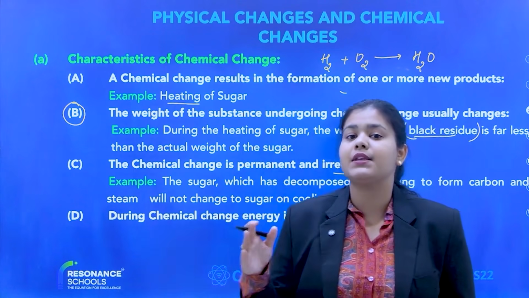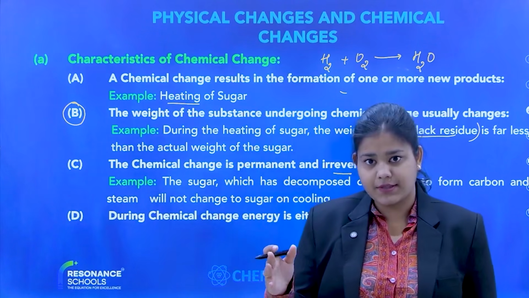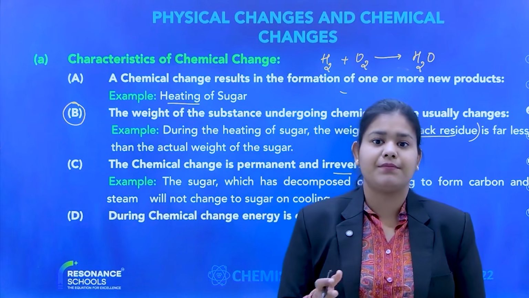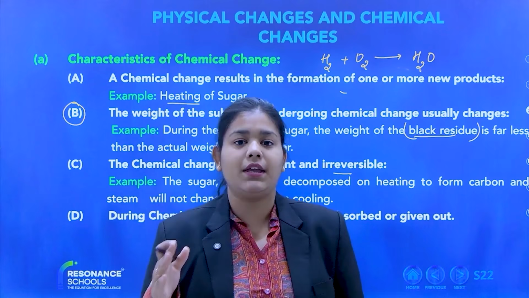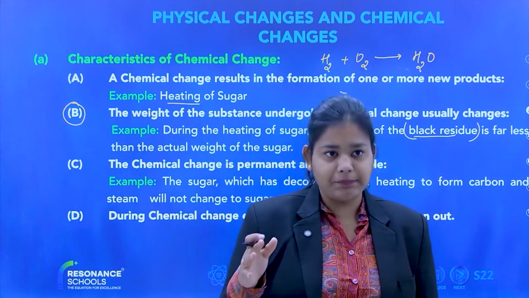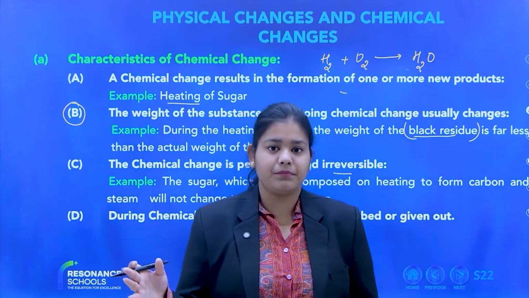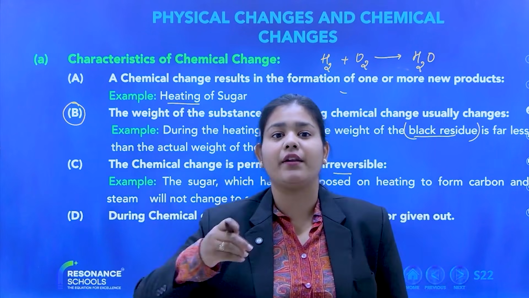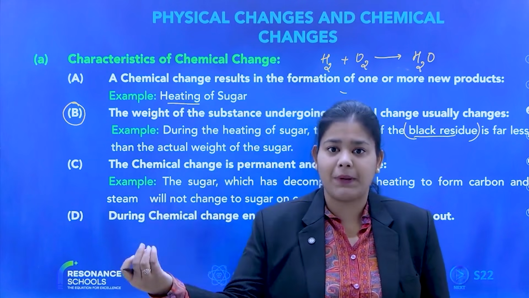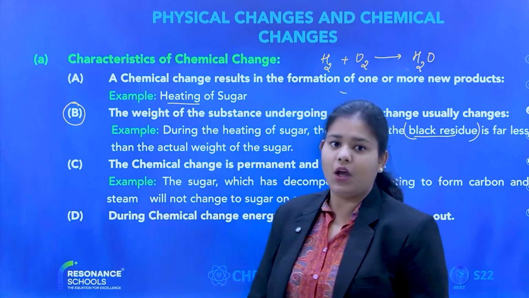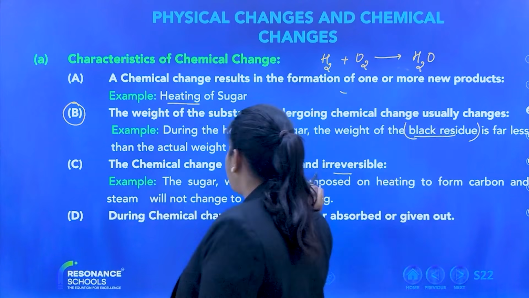In chemistry, nothing is 100% possible. You always have to keep room for different things. Whatever statements we study in chemistry are only applicable about 90% of the time. That's why we say general characteristics. What is a general characteristic? That which is generally applicable, 90% of the time. Okay, so for example, the chemical change is permanent and irreversible.